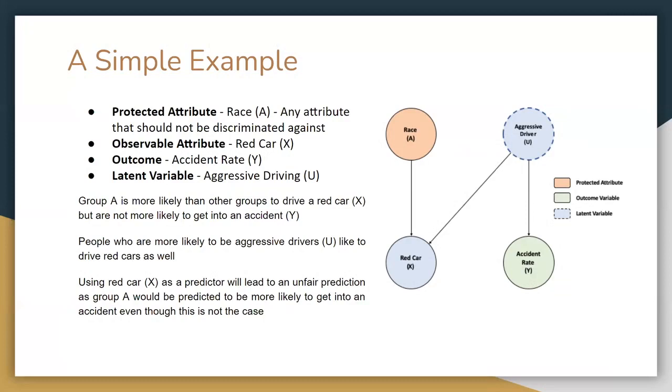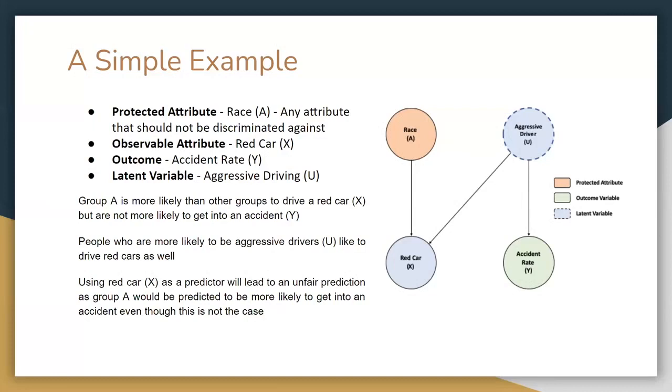The first one, A, is a protected attribute, so it means any attributes that should not be discriminated. X is the observed attribute, which is the red car. Y is the outcome of interest, the accident rate. And U is the latent variable, which means aggressive driving.